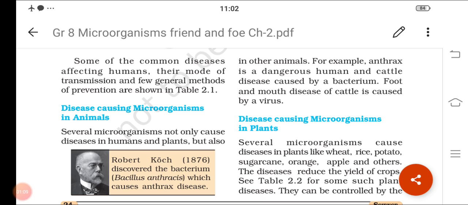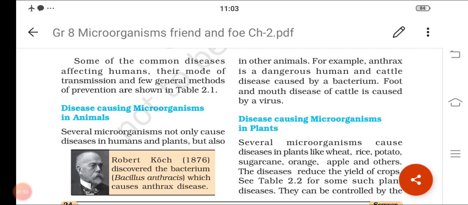Once anthrax affects animals and human beings, the cattle will die automatically without showing symptoms. Even the animals will start to die. It is a very dangerous bacterium. Sometimes it will show symptoms like high fever. So anthrax is a disease which will cause disease in cows and goats and some of the other cattle. And what are the symptoms? Symptoms are high fever, and it will even cause sudden death also. And in humans also sometimes we can see this disease.